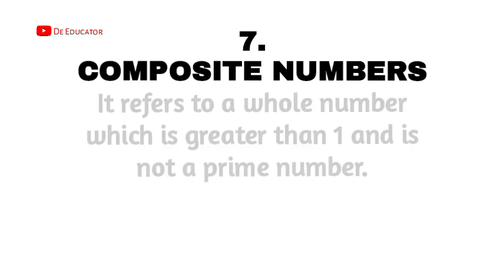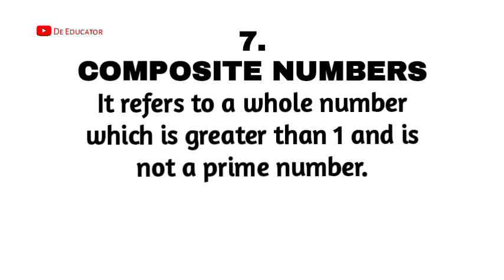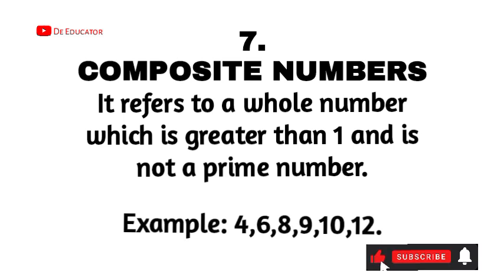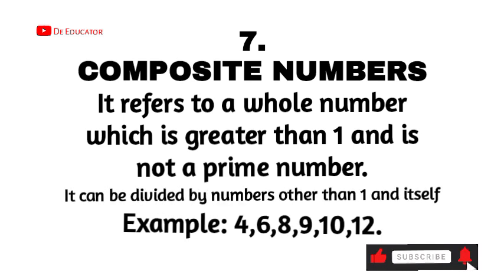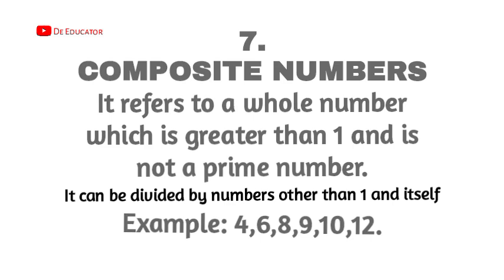All right, so the next type of number I'll be looking at are composite numbers. Okay, so what are composite numbers? Just take notes. Composite numbers are the opposite of prime numbers, just the way even and odd numbers are. So it refers to whole numbers which are greater than 1, but are not prime. It means that there are numbers that can divide it apart from 1 and itself. Several numbers can divide it. So any number that more than 2 numbers can divide is referred to as a composite number.